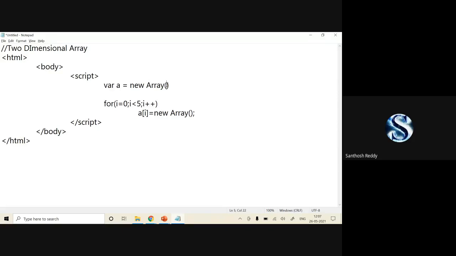I have not specified anything here, but I'm creating a new array object. Why?